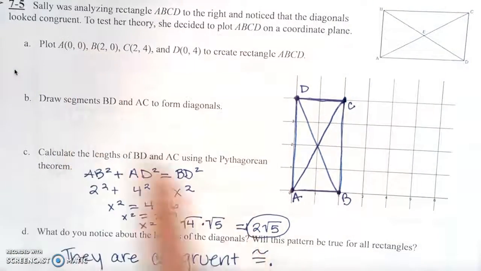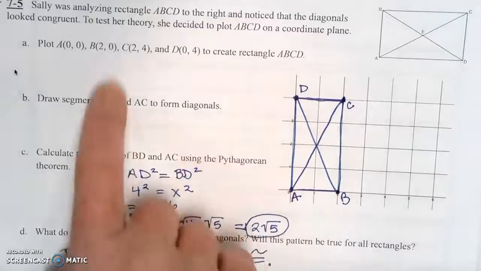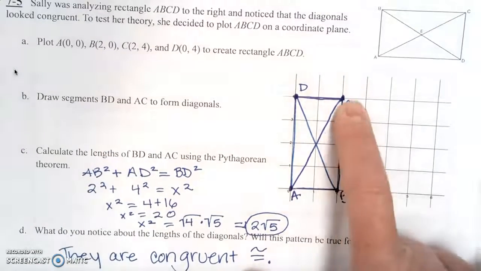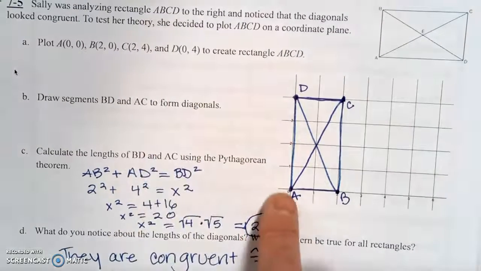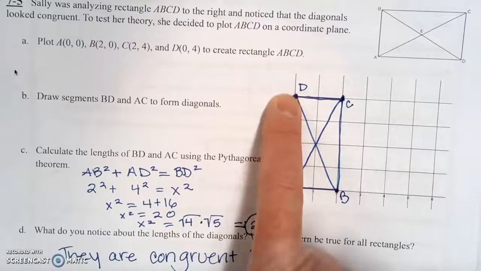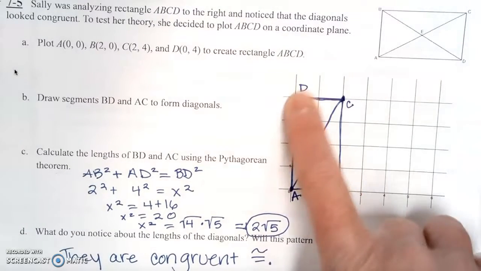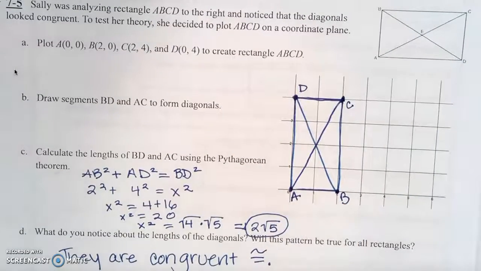B is at 2, 0. So you're going to go 2 to the right and then none up or down. Just put your point right there and label it B. Point C is at 2, 4. So you go 2 to the right, up 4, put a point and label it C. And D is at 0, 4. So you don't go any right or left. You go up 4, put a point and label it D. Then they tell you to create the rectangle ABCD. So you go from A to B to C to D and then back to A to connect the whole thing. So the outside of this is your rectangle.